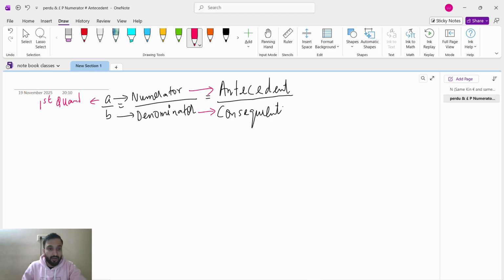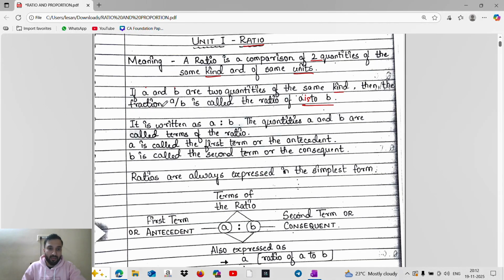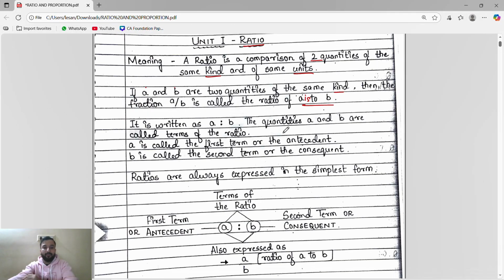A is called the first quantity or first term, and B is called the second quantity or second term. So remember the names. That's why they have given here that quantities A and B are called terms of ratio. A is called the first term or the antecedent, B is called the second term or the consequent; both are the same.